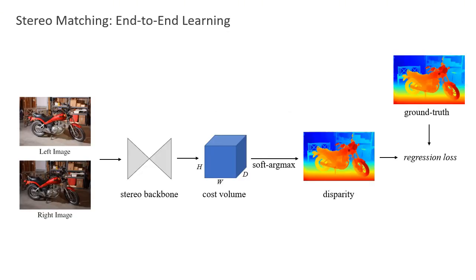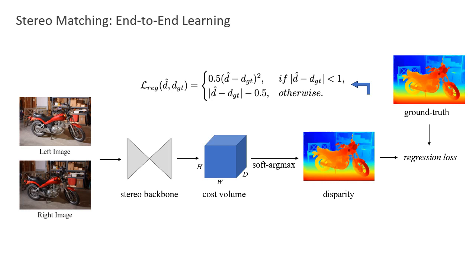geometry. Currently, end-to-end stereo matching networks can be divided into three categories according to the aggregation method: 2D convolution-based, 3D convolution-based, and iterative optimization-based. In this work, we mainly focus on the 3D convolution-based methods. The 3D convolution-based stereo matching network outputs a disparity probability distribution for each pixel. Soft argmax is used to regress disparity from this distribution, and smooth L1 loss is employed for training.